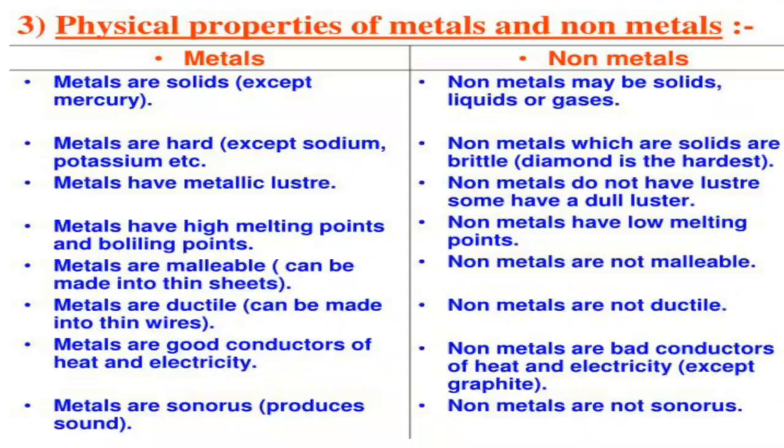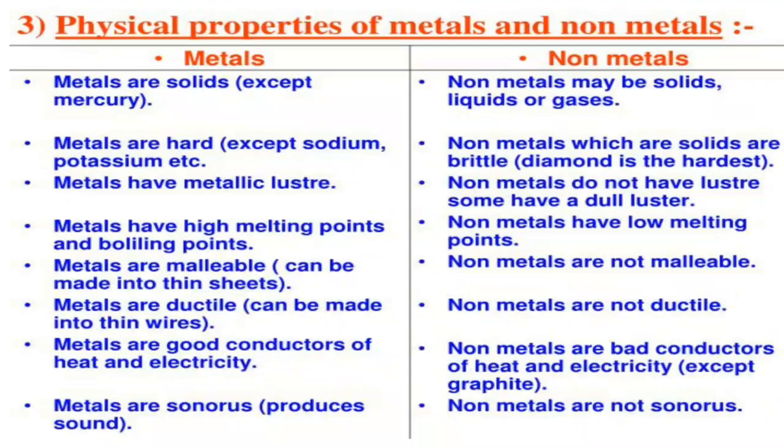Now we are coming to the properties of metals and non-metals. So first, in the physical properties of metals and non-metals, metals are solid; non-metals are solid, liquid and gas. Means metals we will be getting only in solid form, non-metals we will be getting in all three states, that is solid, liquid as well as gases.